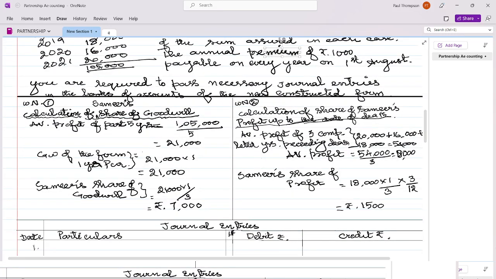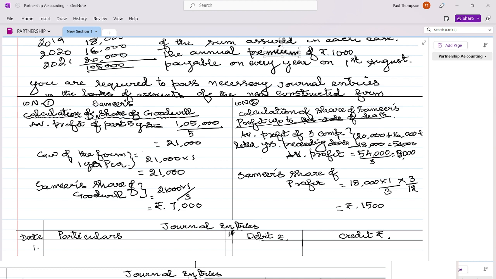Now let us see first the working notes. We have to make 2 working notes minimum. One is Samir's share of goodwill, and the other is Samir's share of profit till the date of death. So goodwill, all of you know, they have told that average profit of past 5 years. They have given the total also.